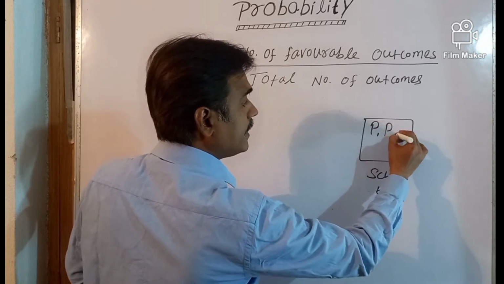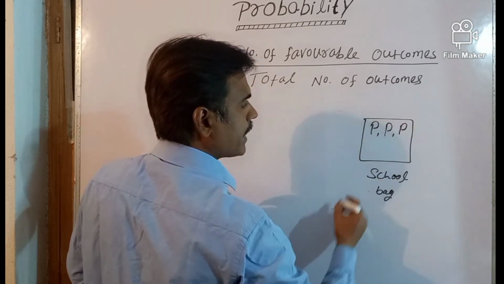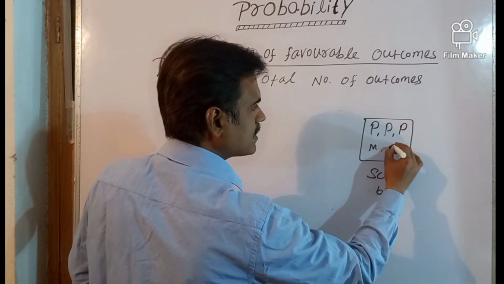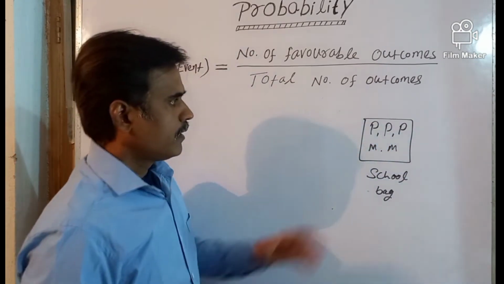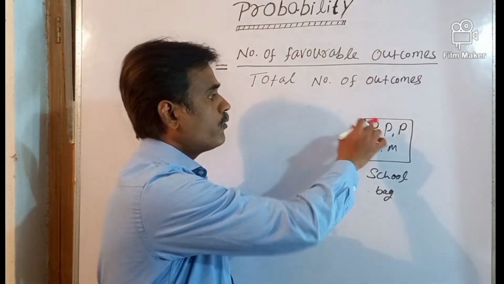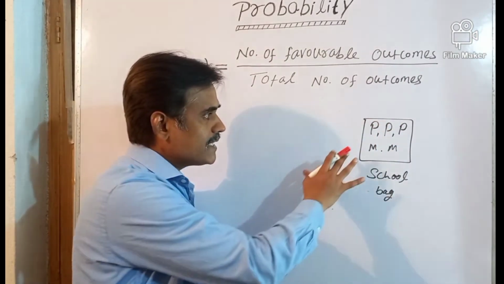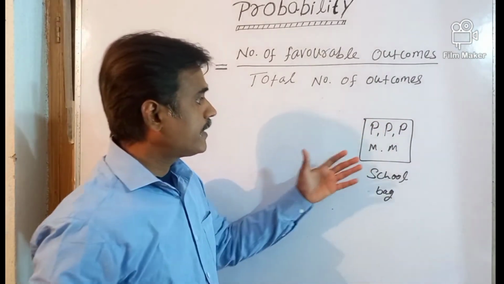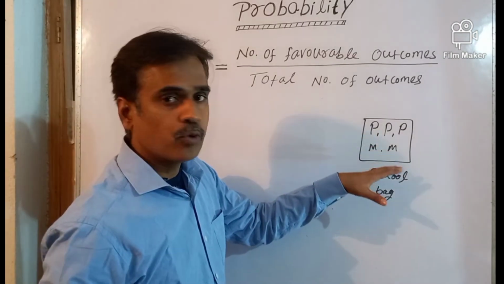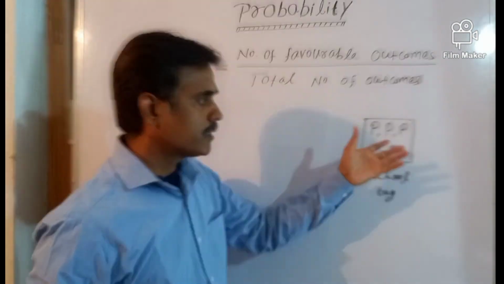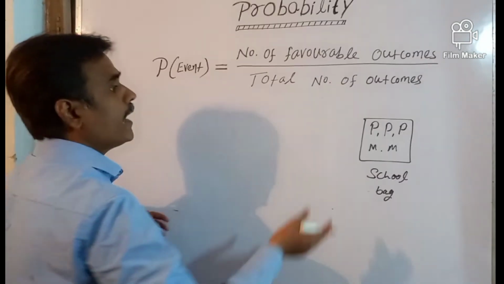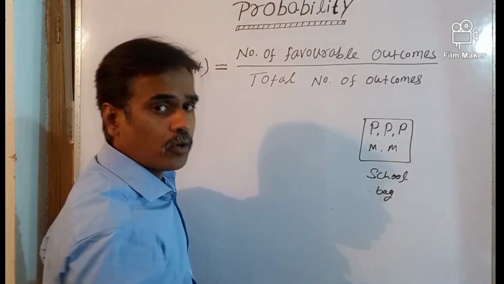Suppose there are three books for physics and two books for mathematics, and we have to choose the books one by one from this bag. This is an example of an experiment. The outcomes are that the book will be either physics or mathematics.